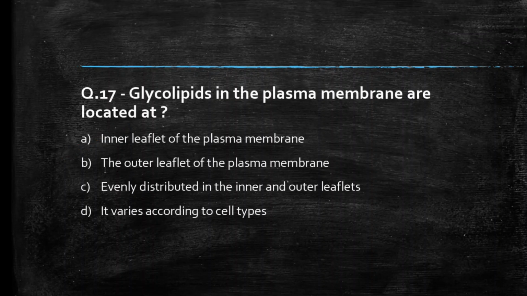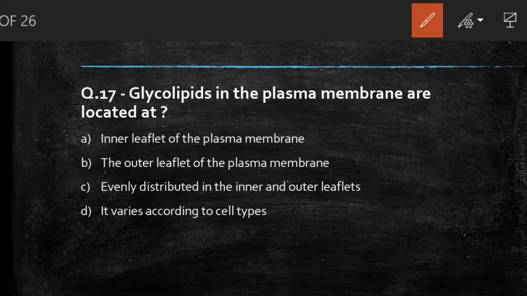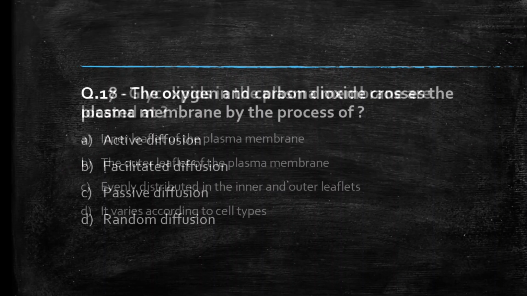Next question we have, glycolipids in the plasma membrane are located at inner leaflet of the plasma membrane, the outer leaflet of the plasma membrane, evenly distributed in the inner and outer leaflets, it varies according to the cell types. Students, comment your answer. So the right answer to this question is option B, glycolipids in the plasma membrane are located at the outer leaflet of the plasma membrane.